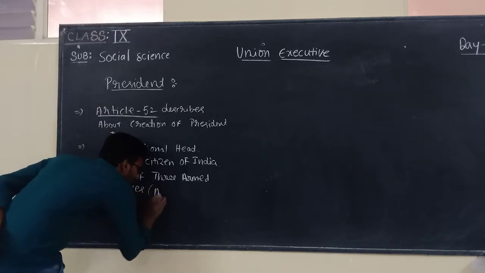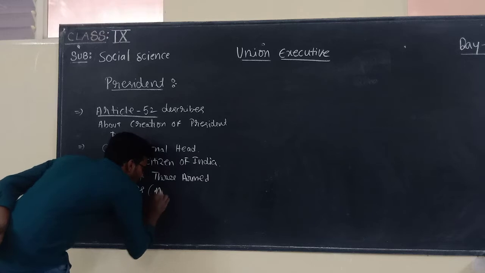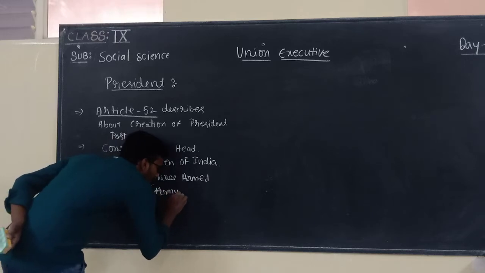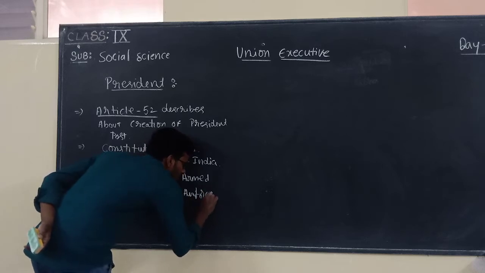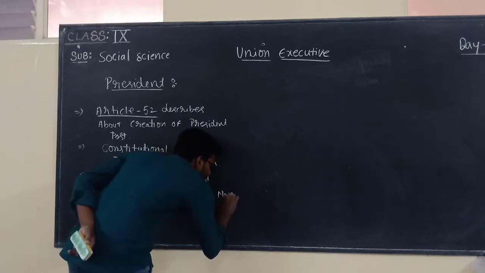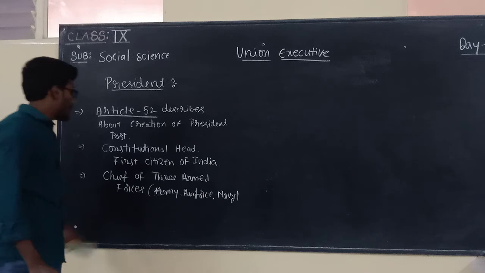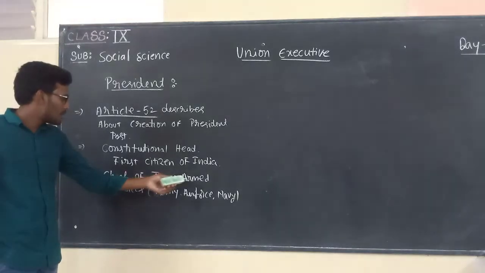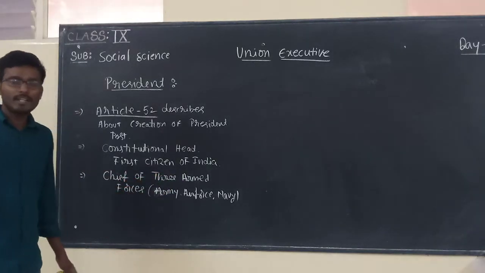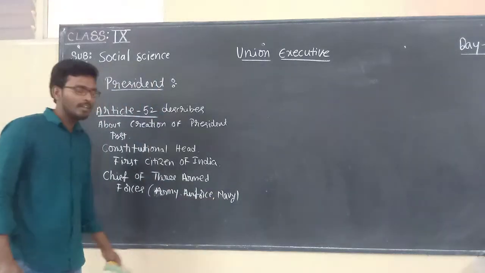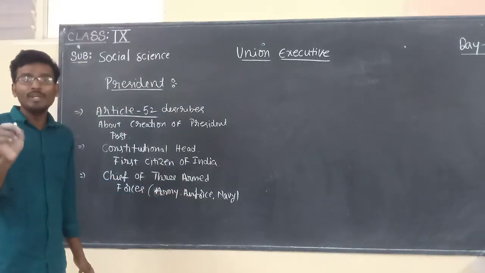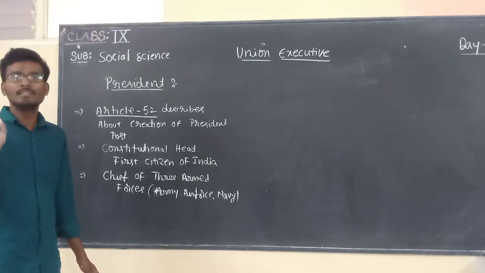That is nothing but army, air force and navy. President is the chief of three armed forces. Three armed forces are nothing but army, air force as well as navy. For these three wings, who is the head? President is the head.